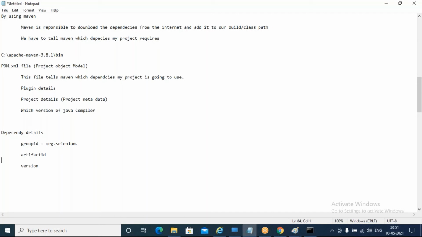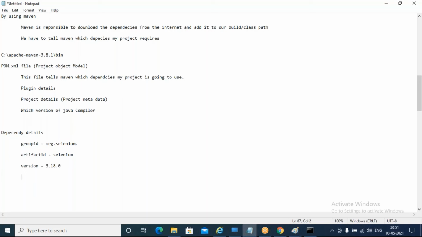And artifact ID is the name of your project, something like selenium. And the version of Selenium, 3.18 something, 0.0. Like this we need to tell in detail.